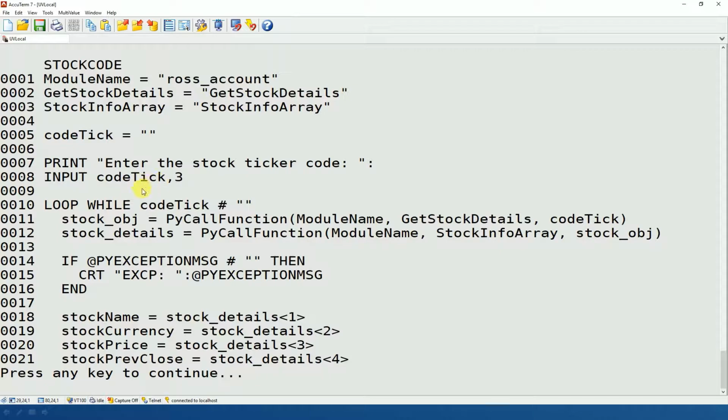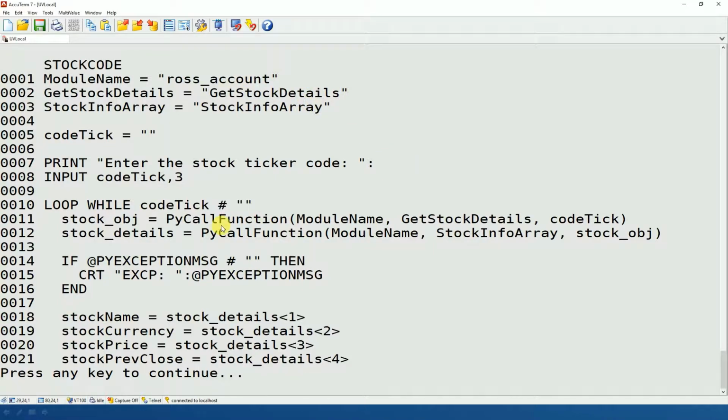I input that, and then I use the PyCall function to pass that code ticker into the get stock details function. And you can see that I've used some variables here, module name and get stock details name, which are set up at the top. So the module name is ROS_account, which is that ROS_account.py file we were looking at a moment ago. Get stock details is the get stock details function.